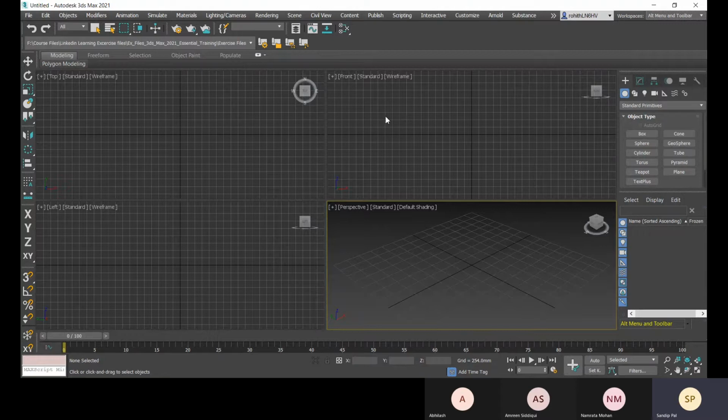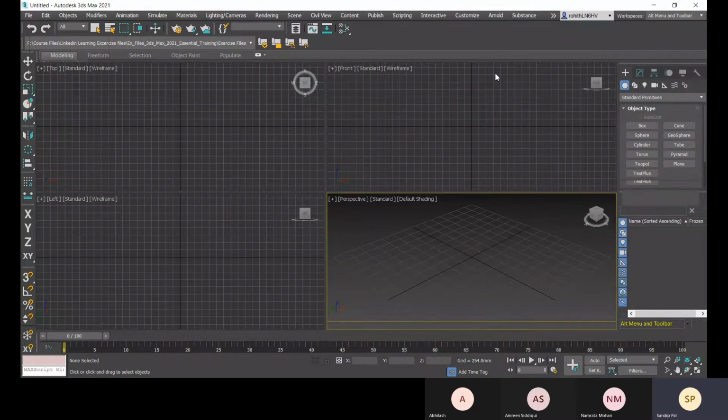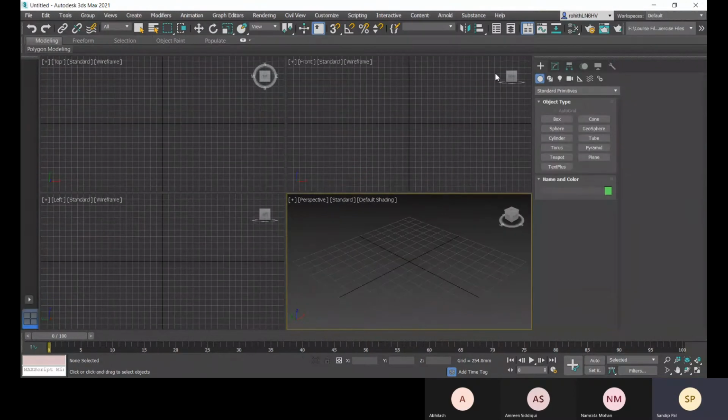You remember in AutoCAD I also showed you this about the workspace. This is similar, right? We got some predefined workspaces there. The default one is okay for our purpose, right?